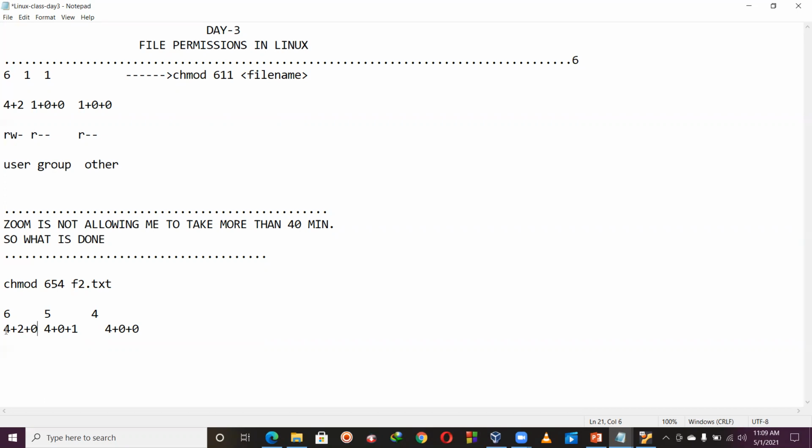So only read and write permission on which object? On the user. And 4 plus 0 plus 1 means read permission, no write permission, but execute permission on the group. And what is this one? Read permission, no write permission, no execute permission on the others. So I hope all of you understand this numerical weight.